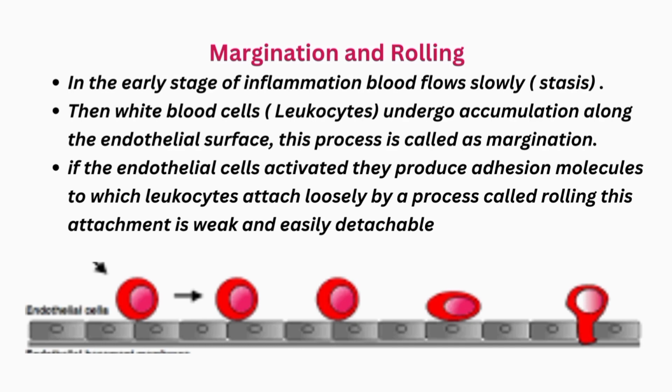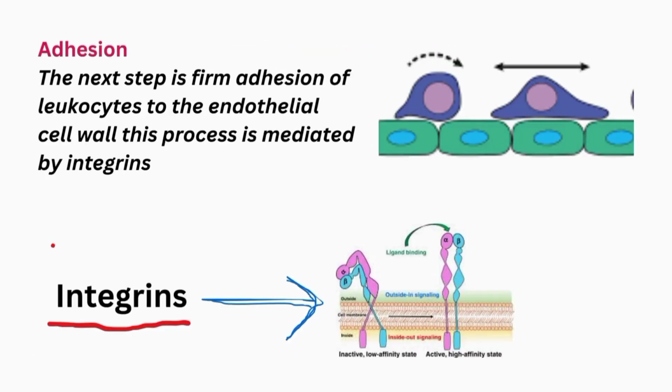The first step is margination and rolling. In the early stage of inflammation, blood flows slowly, which is called stasis. Then the white blood cells, that is leukocytes, accumulate along the endothelial surface. This process is called margination. If the endothelial cells get activated, they produce molecules called adhesion molecules, to which the leukocytes attach slowly or loosely by a process called rolling. This attachment is very weak and easily detachable. So the next process is firm adhesion of leukocytes to the endothelial cell wall. This process is mediated by integrins.